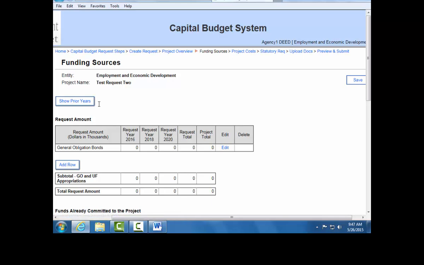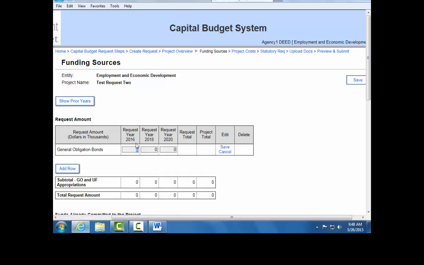Users will enter the amount in thousands requested each year for GO bonds as well as other state sources. The request amount entered here will be displayed on the preliminary request report published on July 15th as well as in the January 15th final publication. In order to enter your information, select Edit and enter the amount of your request for each year in thousands. Click Save when you have completed all of your information.